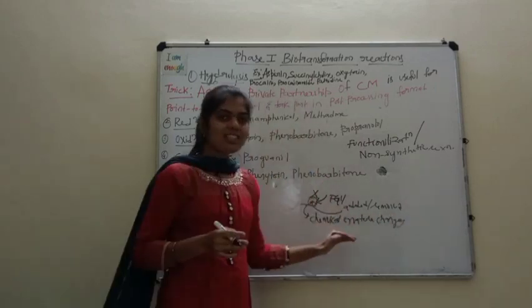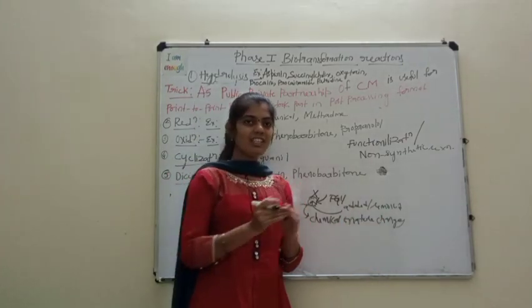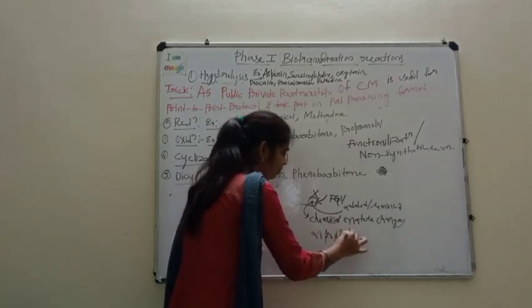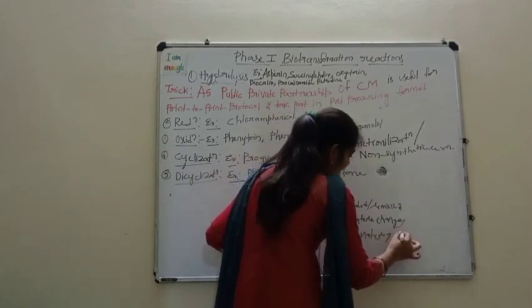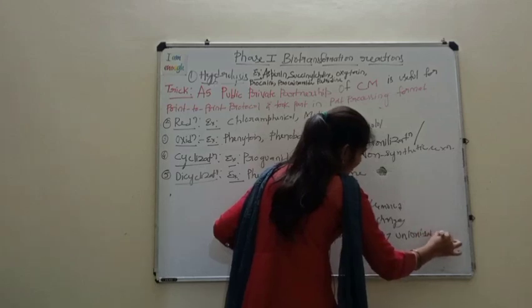Initially, when we are taking the drug, the drug's nature is lipophilic and in unionized state.